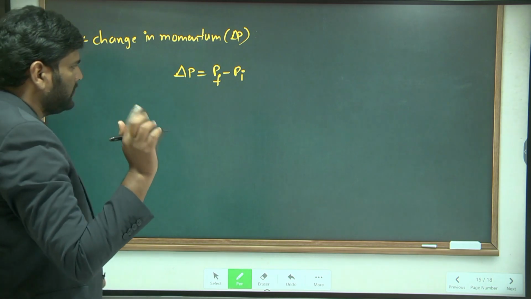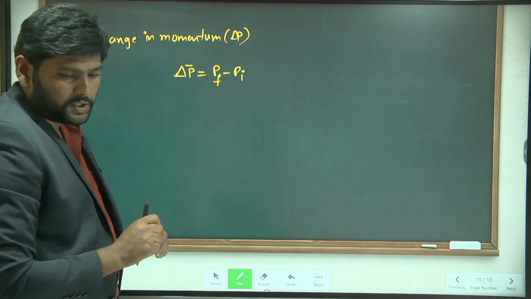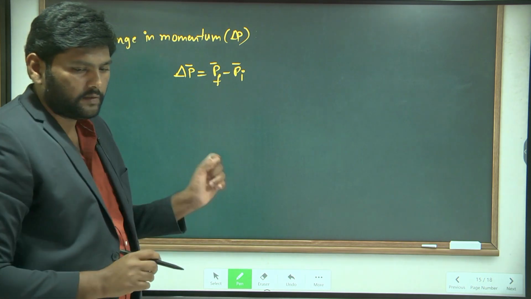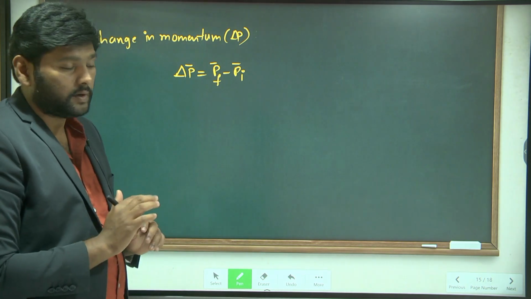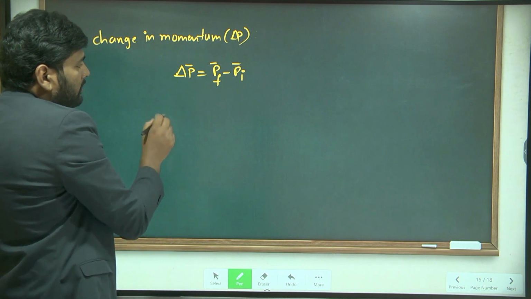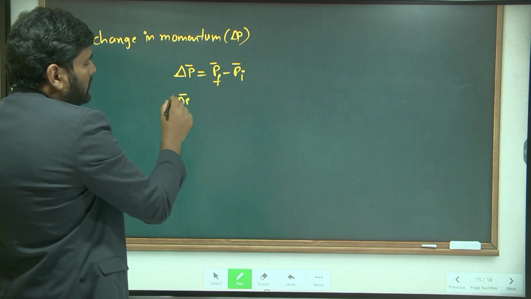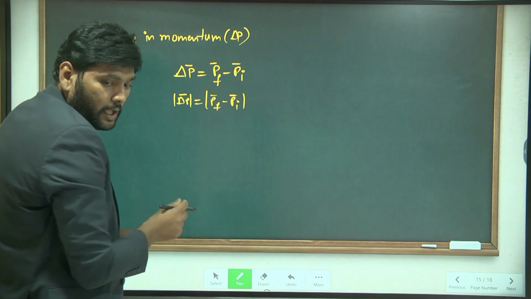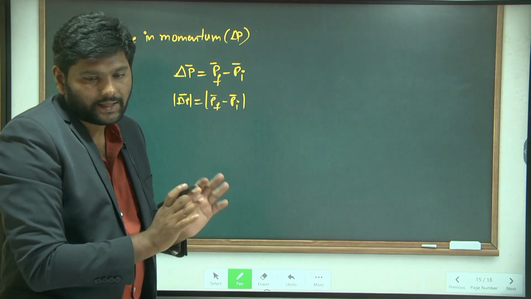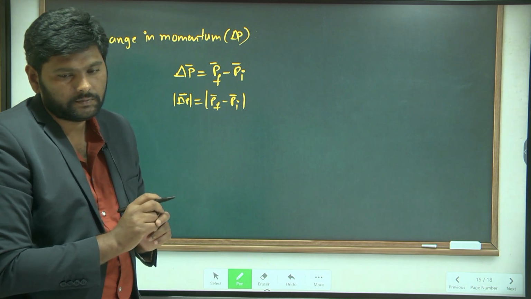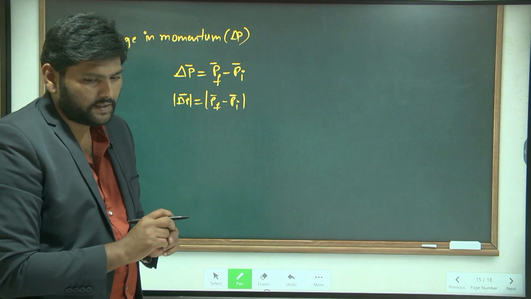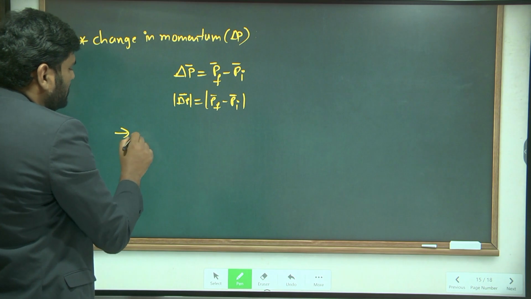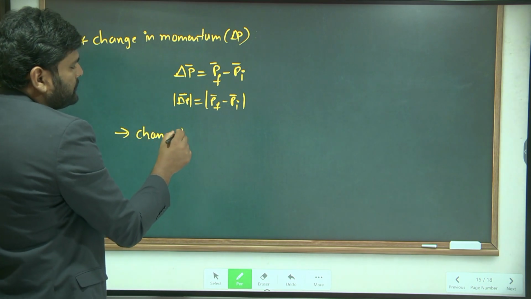One more thing: change in momentum is also a vector quantity, as final momentum and initial momentum are vector quantities. Its magnitude is represented by P final minus P initial, and it has a direction. Tell me, what is the direction of the change in momentum? Direction of the velocity. Yeah, very good, you are right.